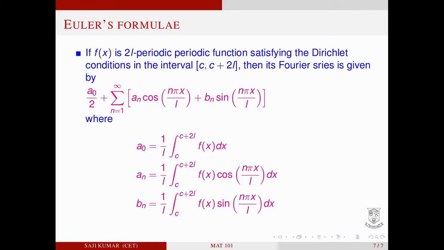If you are taking C equal to minus L, the interval becomes minus L to L, and if you are taking C equal to 0, the interval becomes 0 to 2L. If you are taking C equal to minus pi and the length of the interval is 2 pi, then it becomes minus pi to pi, or if the total length of the interval is 2 pi and taking C equal to 0, the interval becomes 0 to 2 pi. So, next we will see graphical representation of some periodic functions and their Fourier series representation.